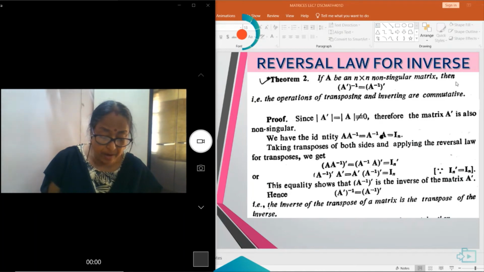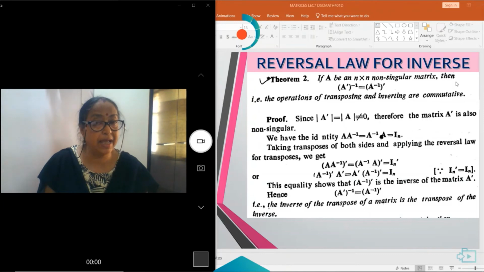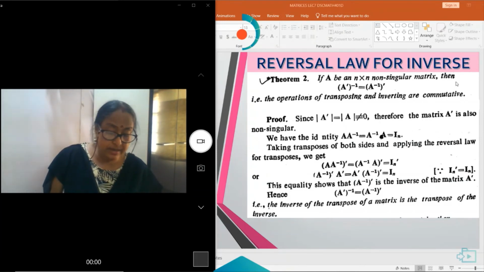That is, the operations of transposing and inverting are commutative. The determinant of A is not equal to 0, because we know A dash and A have the same value of the determinant. So that is not equal to 0. Therefore, the matrix A dash is also non-singular.